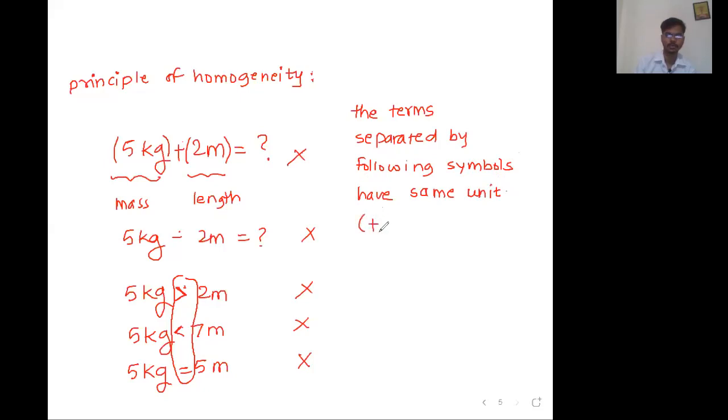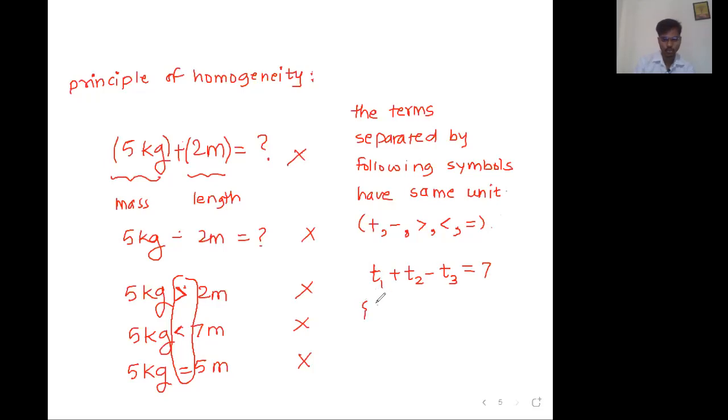What are those? Plus, minus, greater than, less than, equal to. For example, let's say term number 1 plus term number 2 minus term number 3 is equal to, let's say, 7.